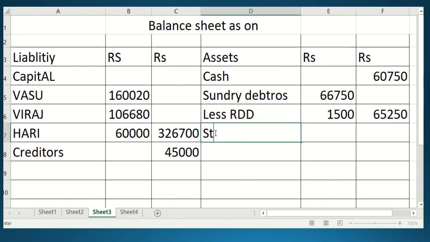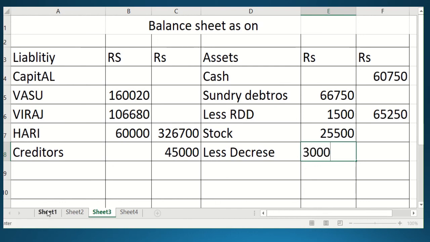And after that, what is there in the old balance sheet? Stock. What was the stock amount as per the old balance sheet? As per the old balance sheet, the stock amount was 25,500, and it was decreased. Since stock is not depreciated, student, you have to write decrease. So how much is it decreased? It is decreased by 3,000.